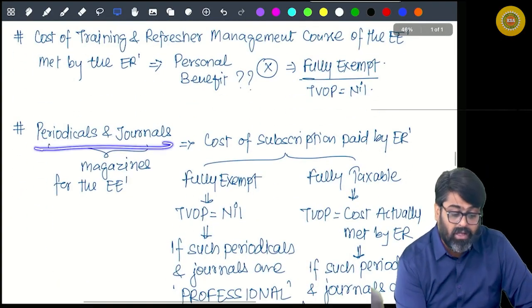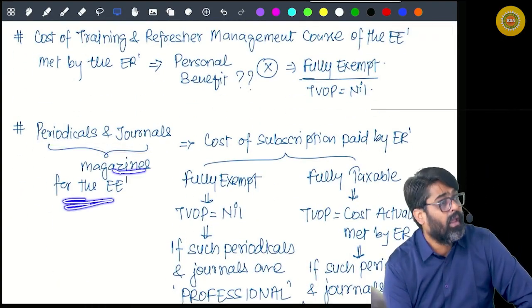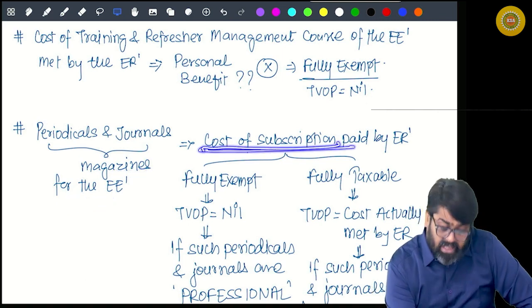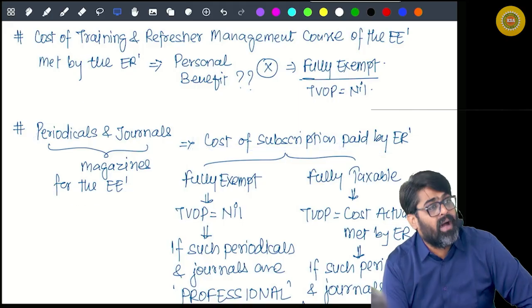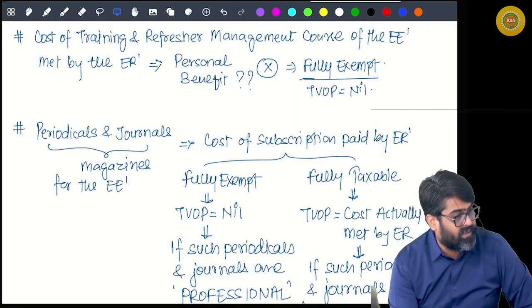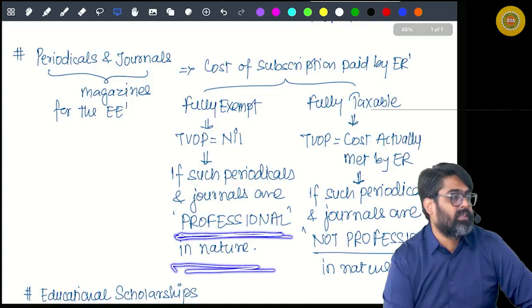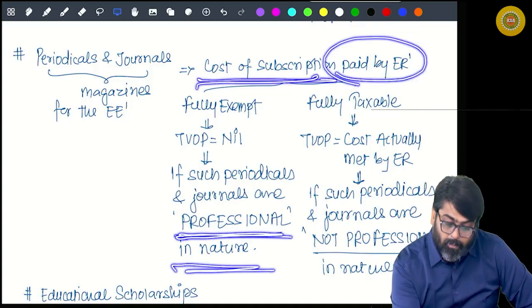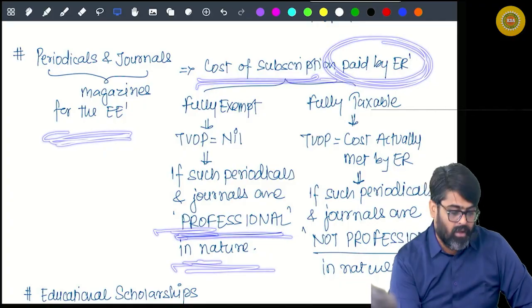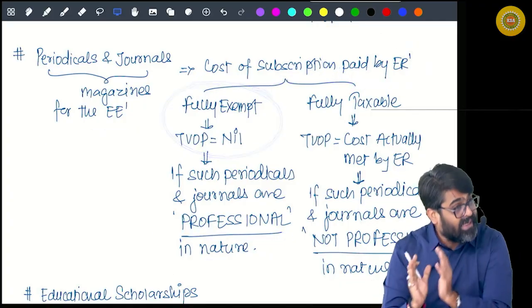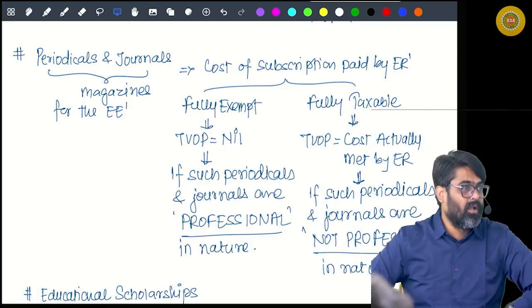Next one. Periodicals and journals, meaning magazines for the employee. The cost of subscription of those magazines met by the employer, if those magazines are professional in nature, then the cost of subscription paid by the employer for the professional magazines of the employee will be fully exempt, because that is required to discharge the work which you are going to do for your employer.